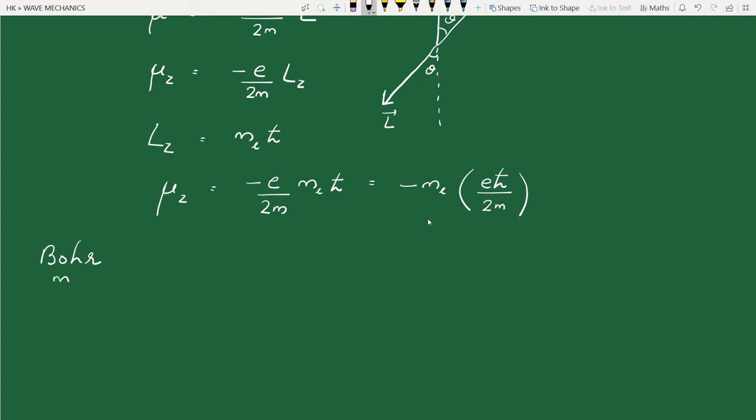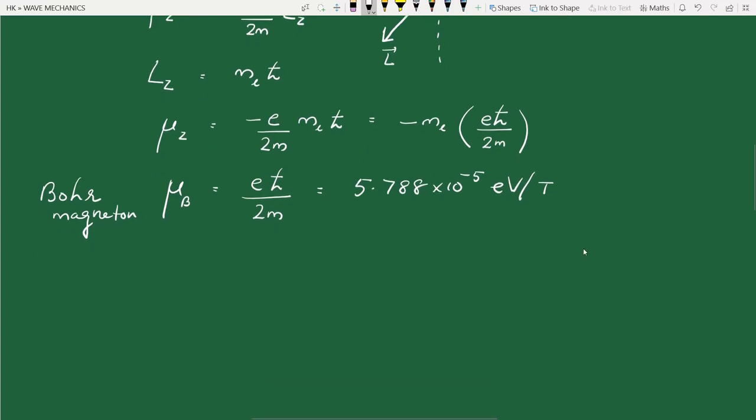Now this quantity e h cross by 2m is called the Bohr magneton. We use the symbol mu suffix B for that; the suffix B stands for Bohr. So the Bohr magneton is e h cross by 2m, where m is the mass of the electron. If we substitute the values, we will get 5.788 into 10 raised to minus 5 electron volt per Tesla. This unit will be clear within a few minutes, when we look at some new equations involving mu B.